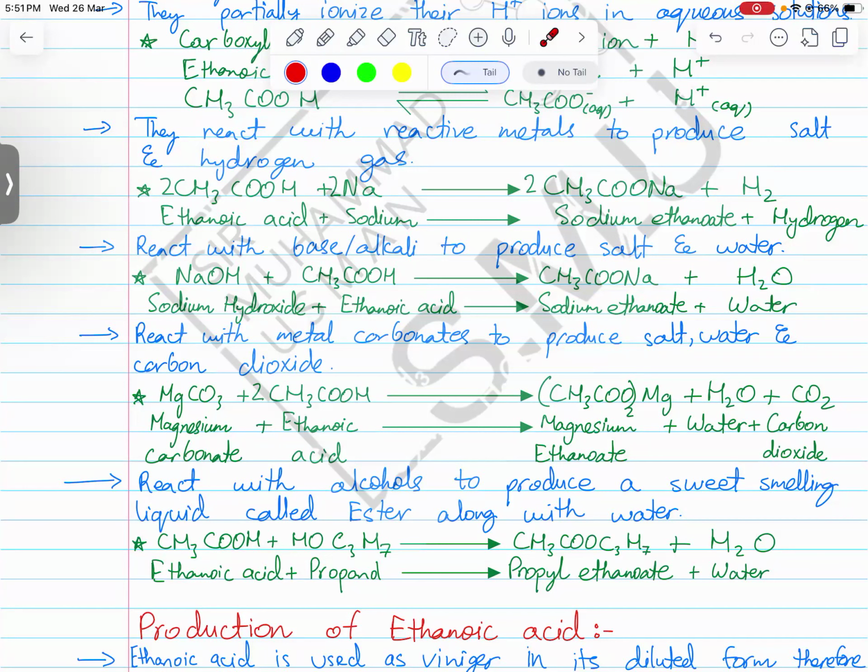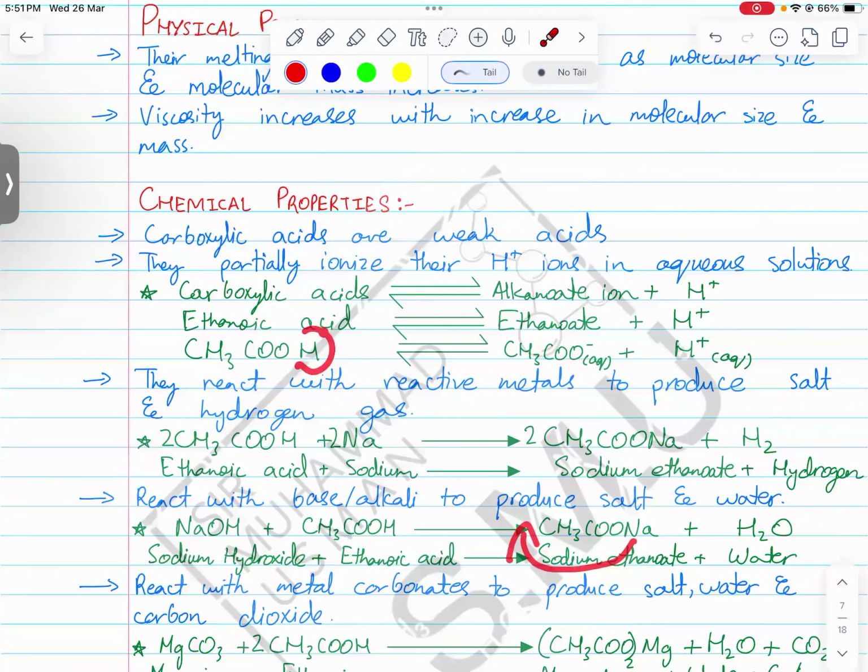The metal I prefer to write at the end. If you want to write it at the start, you can. But why do I write it at the end? It is because the hydrogen, which was at the end, is the one that gets dissociated. No other hydrogen has the tendency or ability to get dissociated. Only one hydrogen can get dissociated. Any problems?